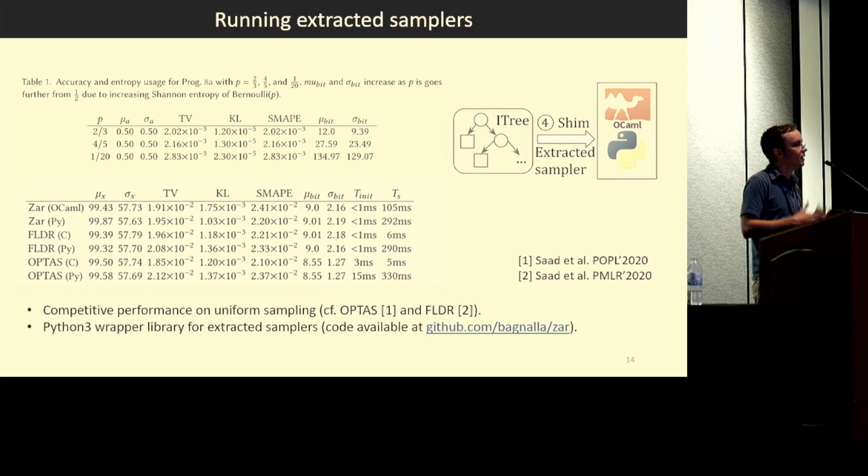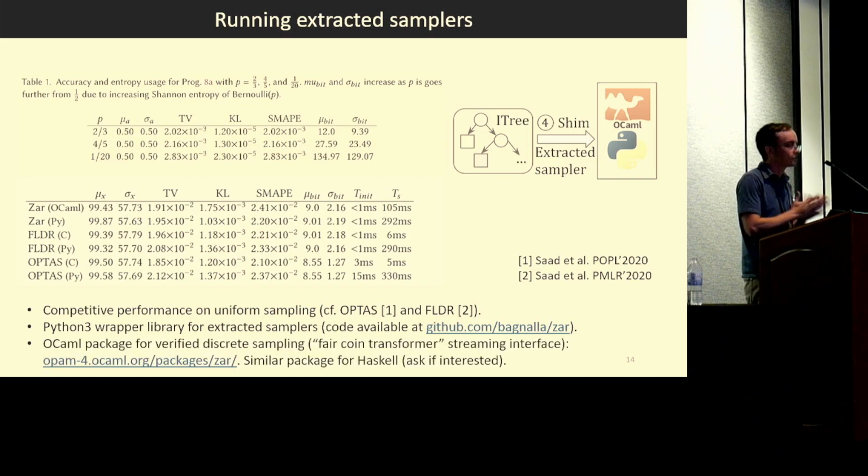We provide some Python 3 wrapper code for calling verified samplers from Python code. And there's also an OCaml package that is on OPAM that takes it a little bit further. It kind of came out of this work that I think is pretty neat. So you can check that out if you're interested in doing verified sampling in OCaml.